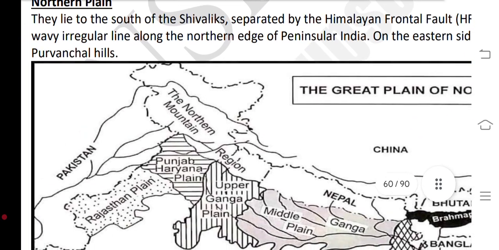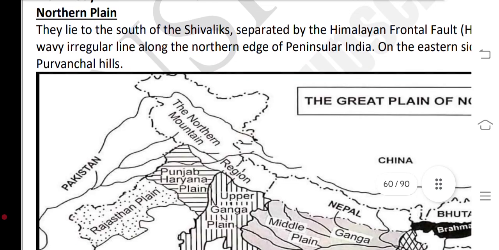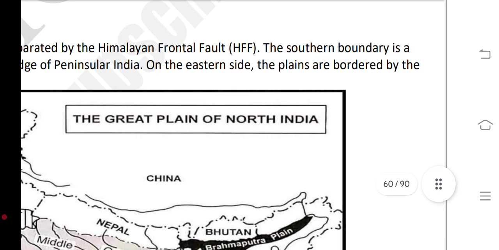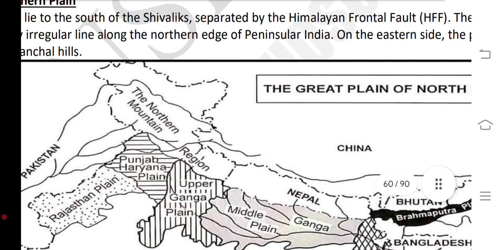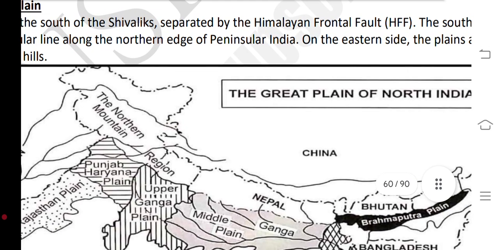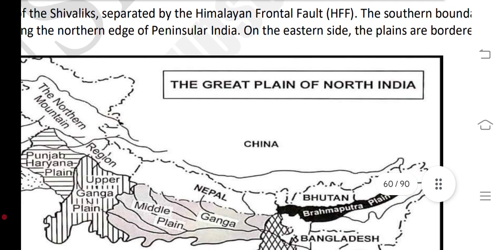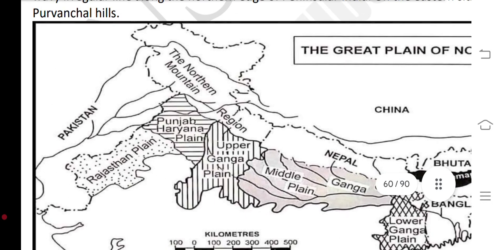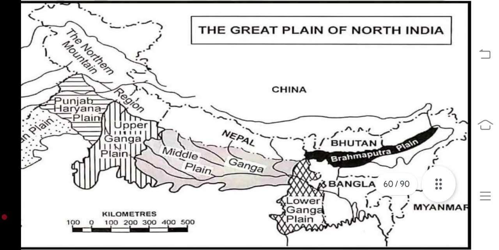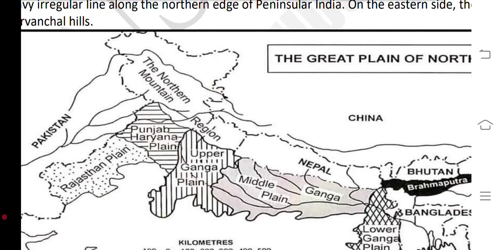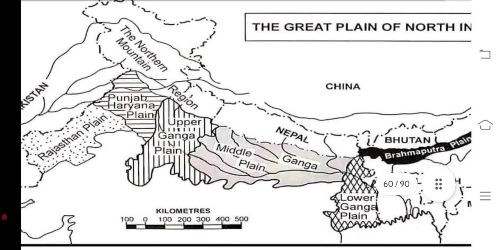Main body. The northern plain lies to the south of the Shivaliks, separated by the Himalayan Frontal Fault, HFF, and the southern boundary is a line along the northern edge of peninsular India. On the eastern side the plains are bordered by the Purvanchal hills. The great plain comprises the northern mountain region, the Punjab Haryana plain, the Rajasthan plain, the upper Ganga plain region, the middle Ganga plain and so on.